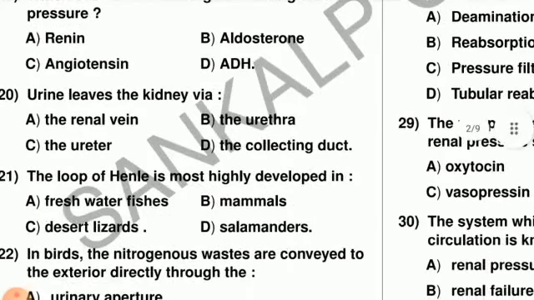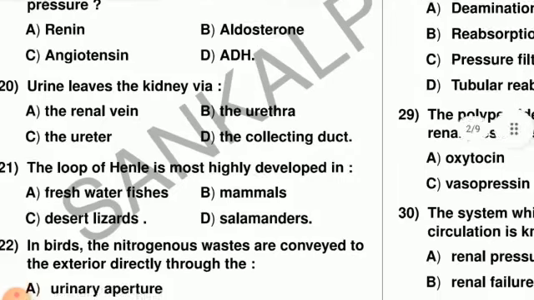Urine leaves the kidney through the renal vein, urethra, ureter or collecting duct. Urine leaves from the kidney because of the ureter. The ureter is the tube which is connected to the kidney, and the kidney removes the urine through this ureter, which goes toward the urinary bladder. And here the right answer is option C.